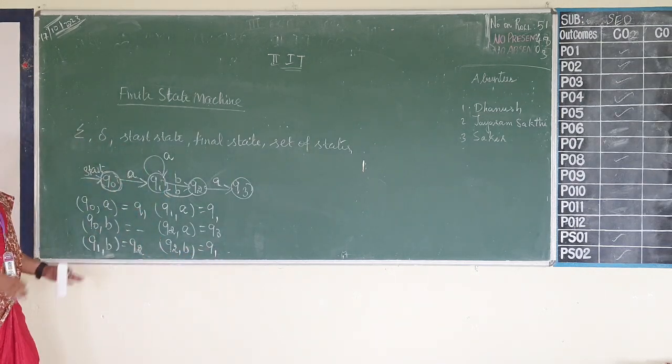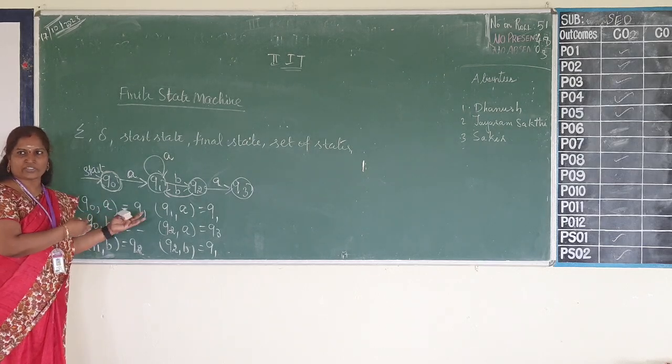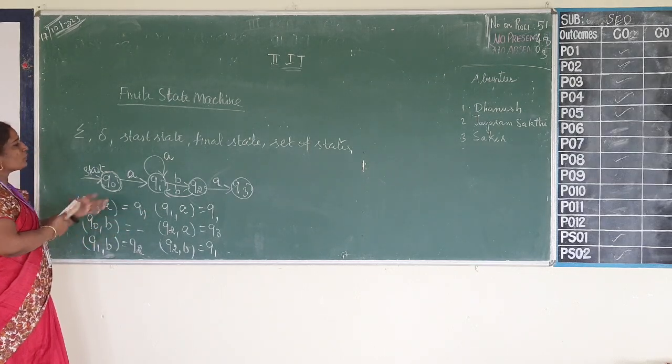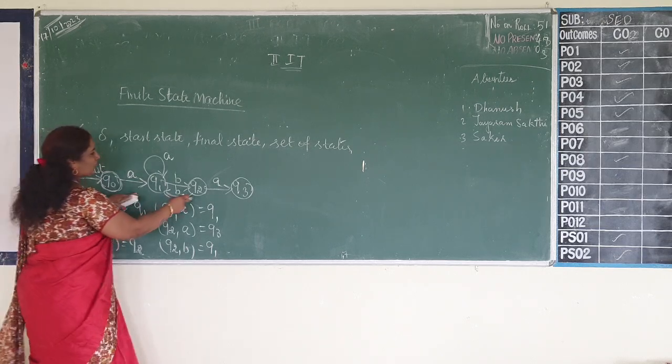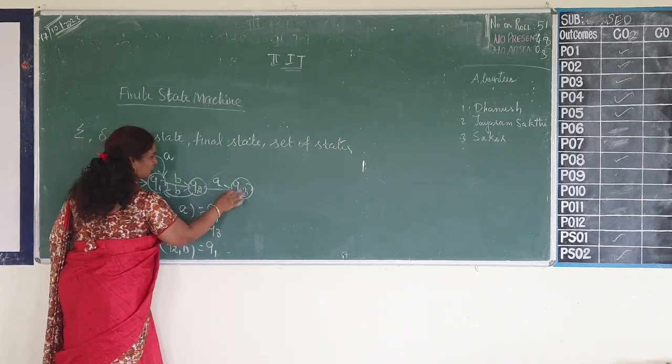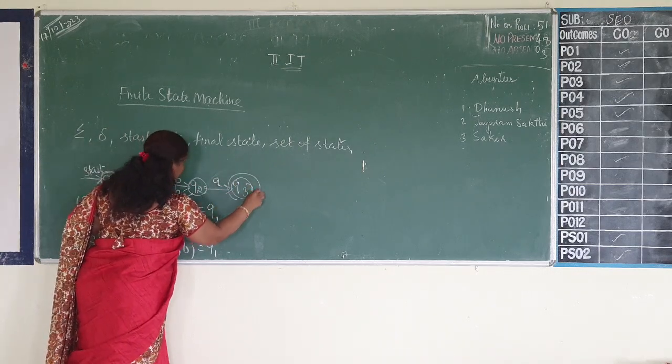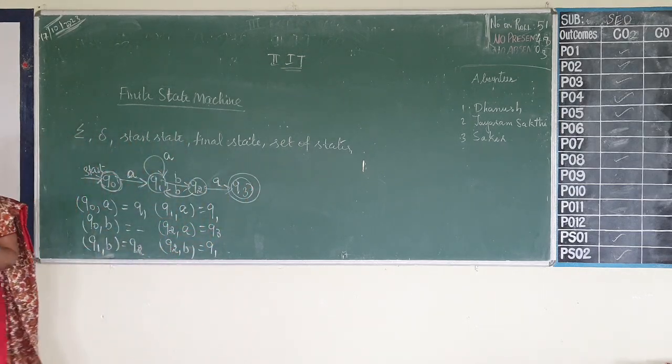I am not following any language over here, I am just explaining how the transitions take place. From Q2, when input is A, it goes to Q3. I am not going to extend this, so I declare this as a final state.